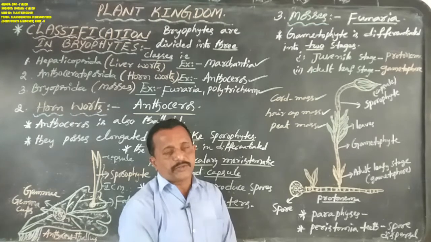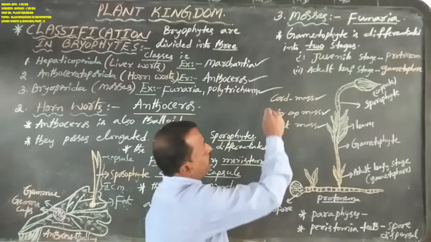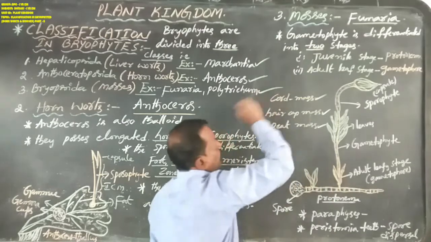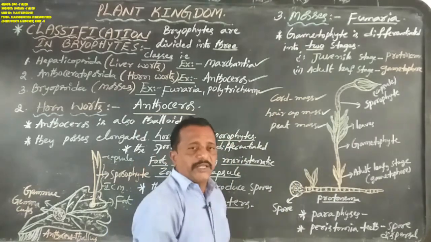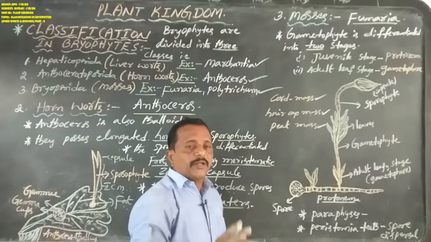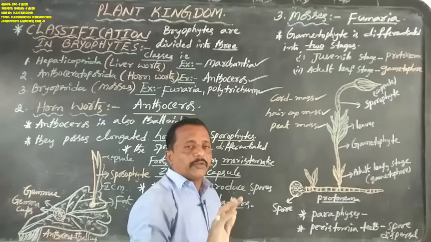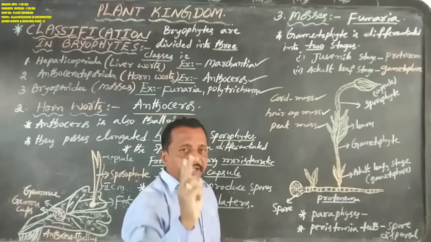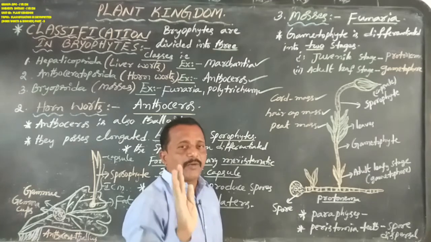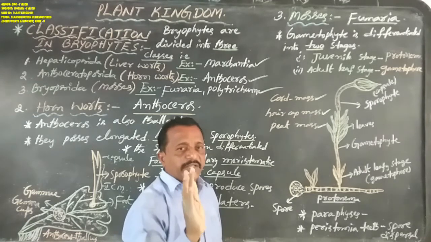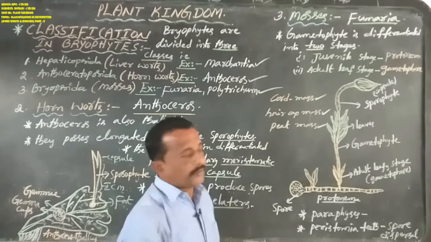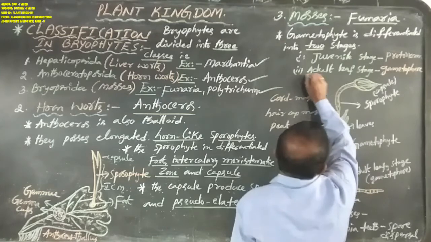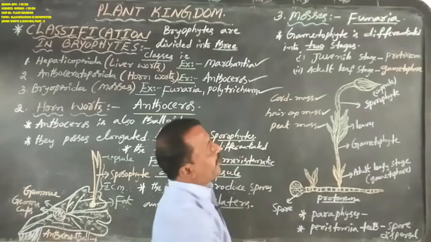Now, the gametophyte is differentiated into how many stages? Two stages. In Marchantia and Anthoceros, the thallus is not differentiated, but especially in mosses, the gametophyte is differentiated into two stages: the first stage is the juvenile stage, and the second stage is the adult leafy stage.